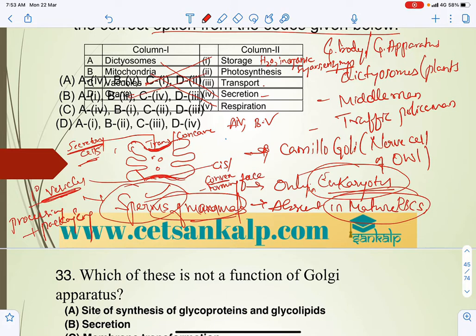So A4, B5, C1 and D2. This is the answer for this one, so option 1 is the answer.